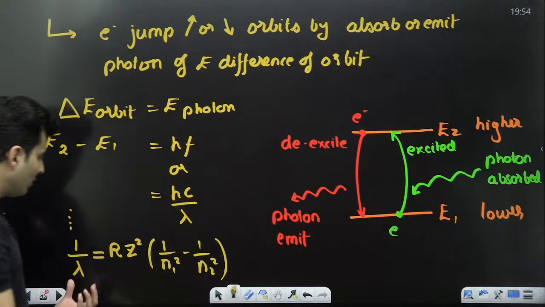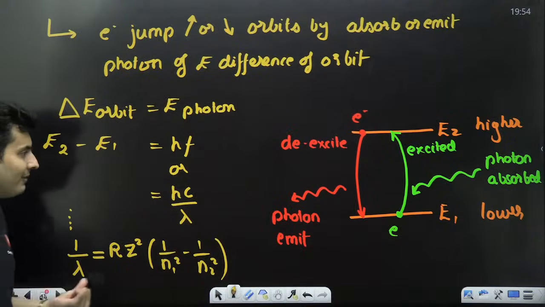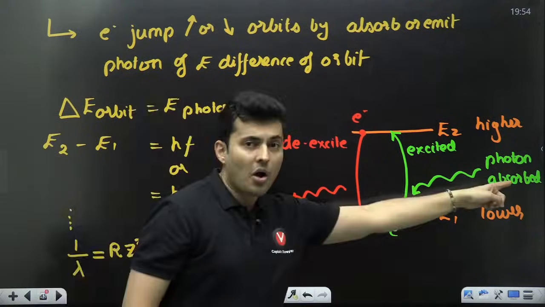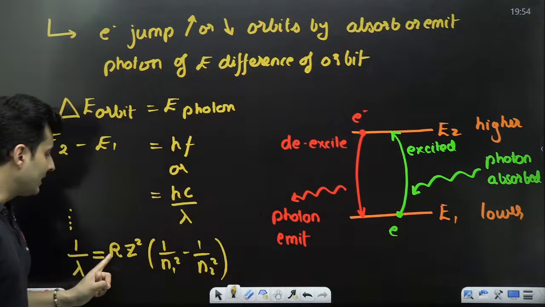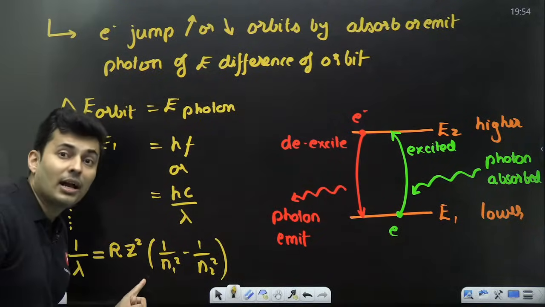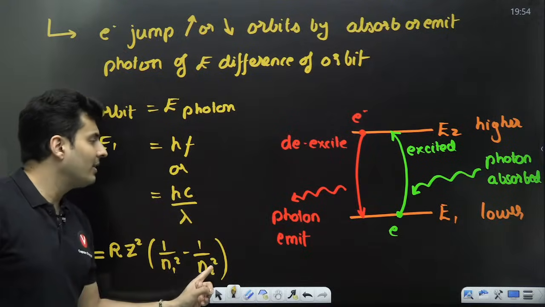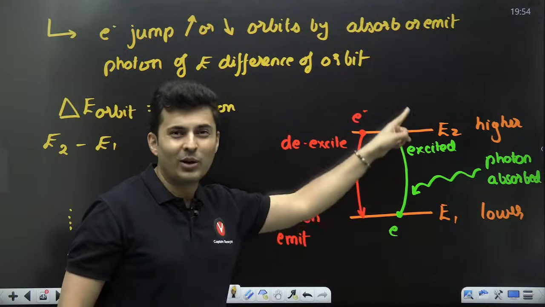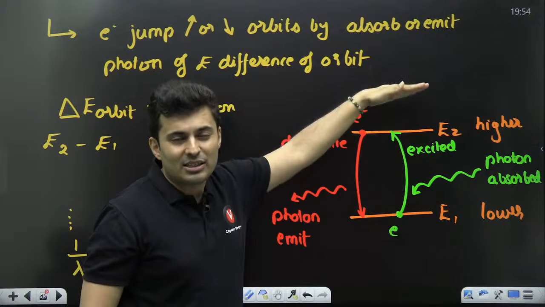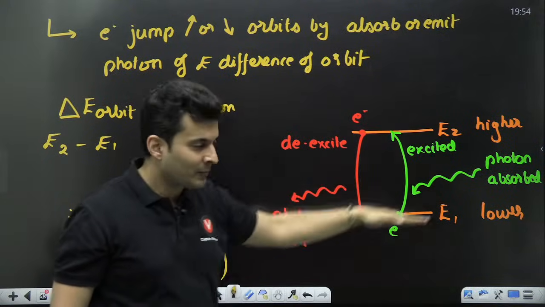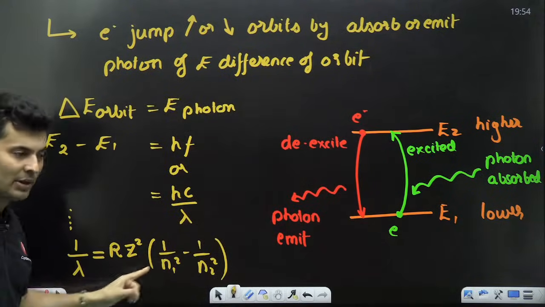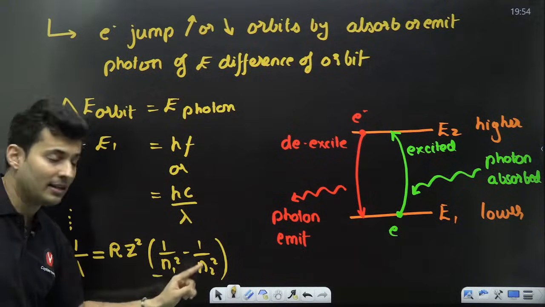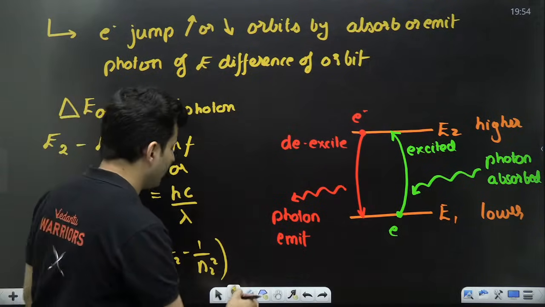This is a very important equation. This tells you the wavelength of the photon emitted or absorbed, that is RZ square. What is Z? Atomic number. What are n1 and n2? Those are the principal quantum numbers of the shells where the transition occurred. This is the important formula, guys.